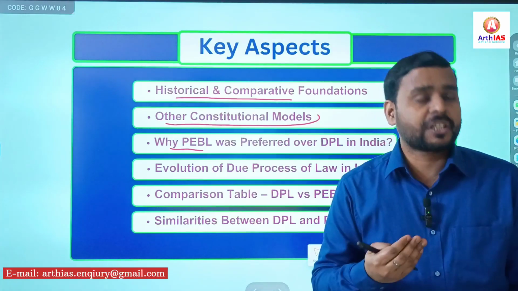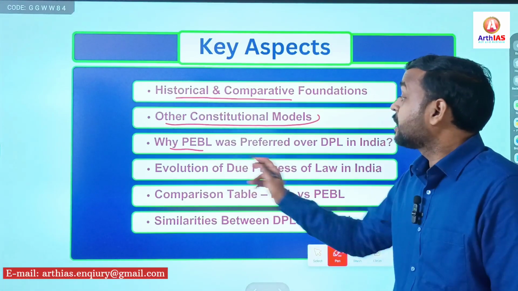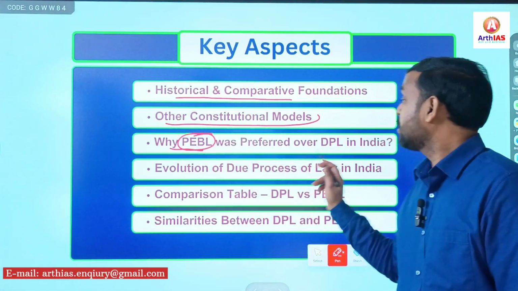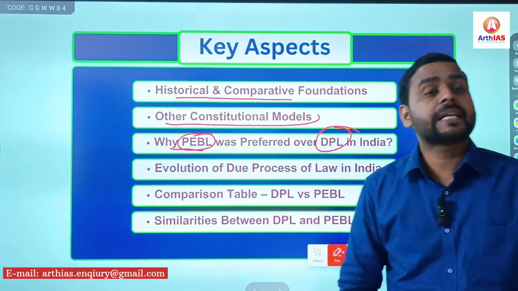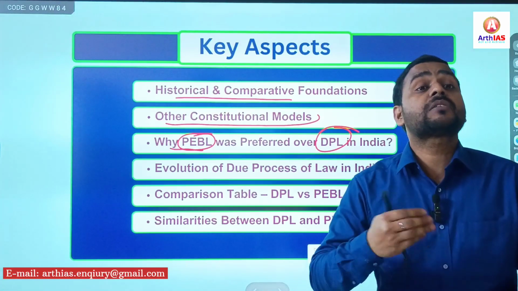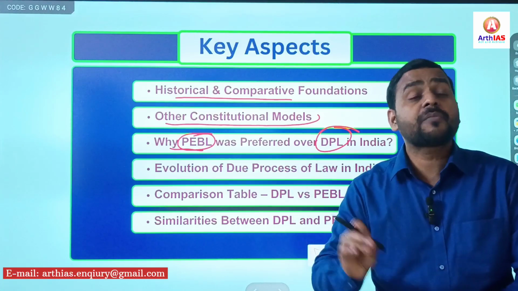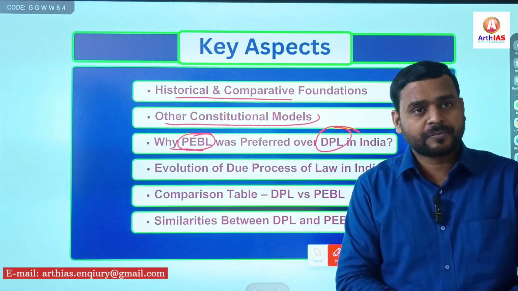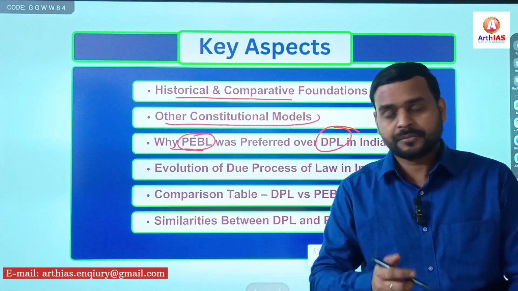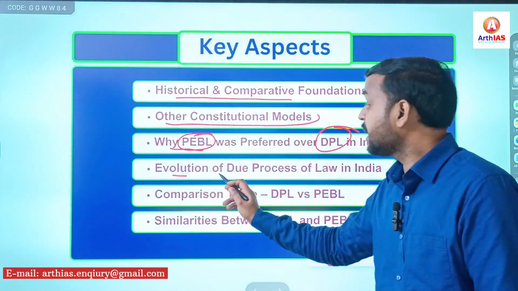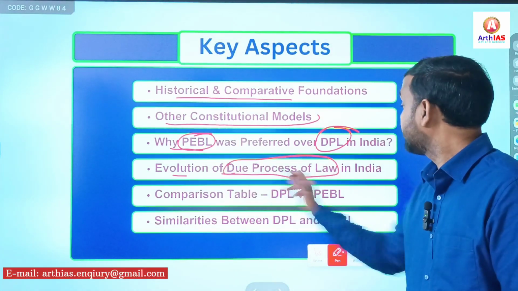Then we will see the reason or logic behind the adoption of procedure established by law over due process of law in India. Why did the constitutional fathers of India adopt procedure established by law over due process of law? What was the logic? Then we will see the evolution of due process of law in India.